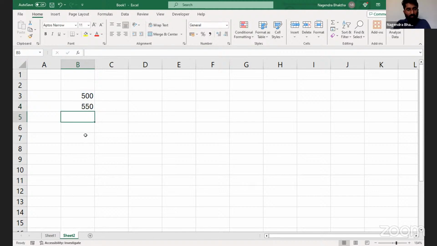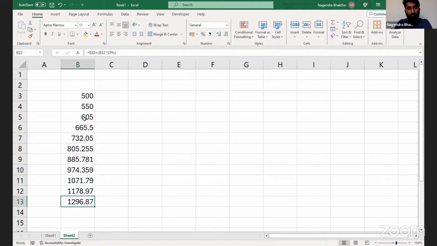Next year, I will invest 550 crores and I'll get 10% on 550 crores. That will become 605 crores. Like this, it goes on happening. For the 14th year, it will be 1426.5. It goes on happening.